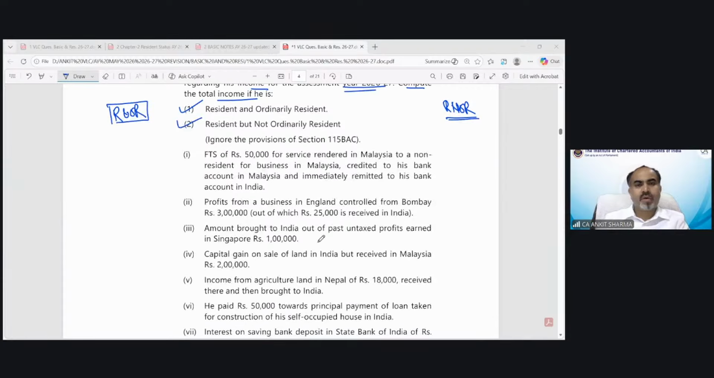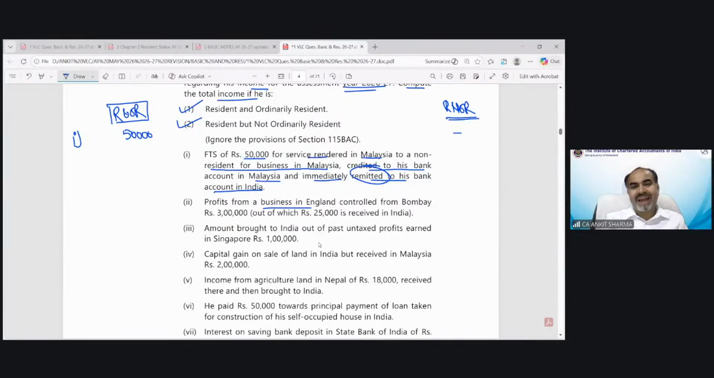Chalo. FTS of rupees 50,000 for services rendered in Malaysia to a non-resident for business in Malaysia, credited to his bank. It's very important to find out whether income has arisen and whether the income has been received in Malaysia and immediately remitted to his bank account in India. So this remittance does not affect the taxability at all. But if you are a ROR, everything is going to be taxable. 50,000, this is not going to be taxed in case of resident and not ordinary resident.